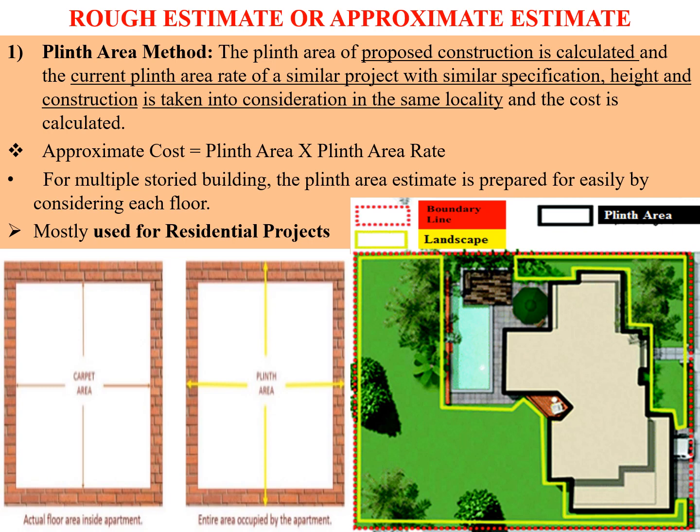Now you are able to see the right hand side image where the red line at the boundary edge is showing the boundary line. The yellow line is basically showing the landscape area. Now you are able to see the dark black line that is showing the plinth area.